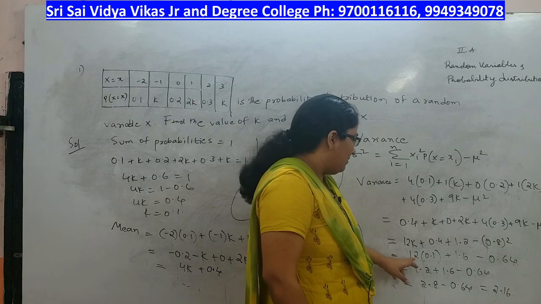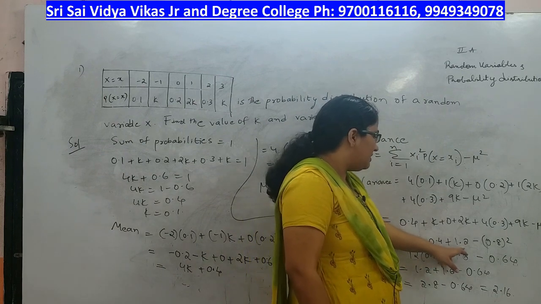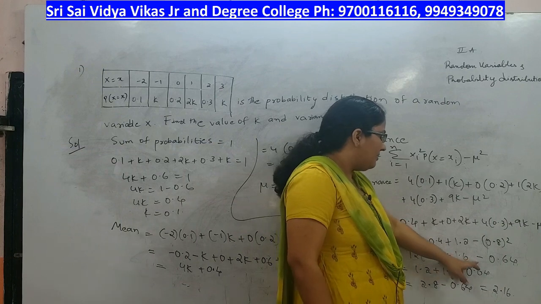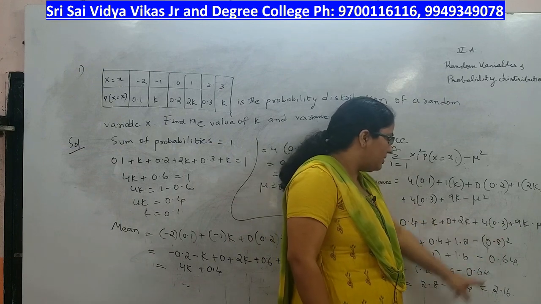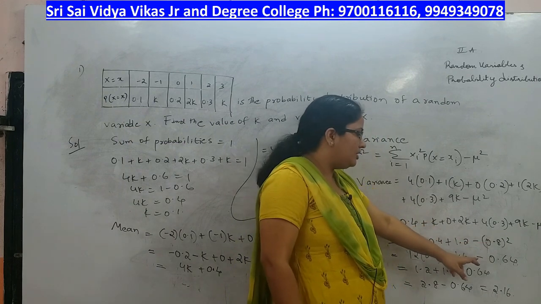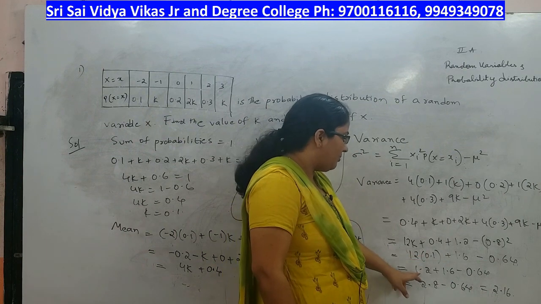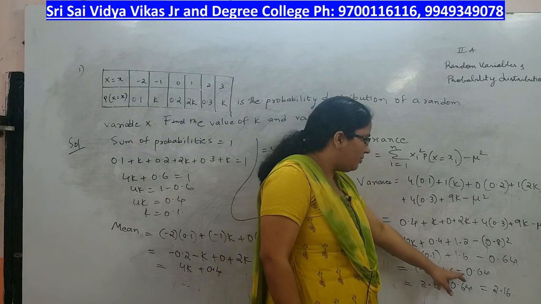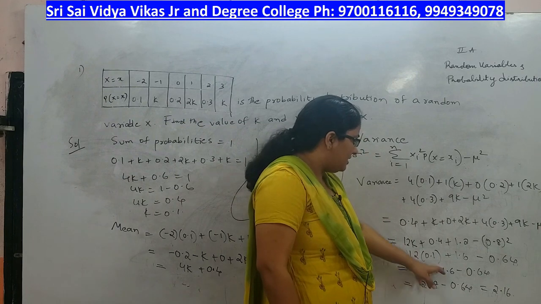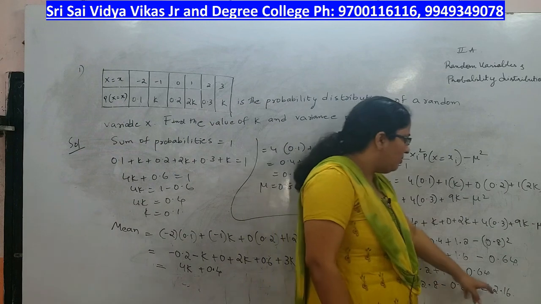Here you have 12 into 0.1 is 1.2 plus 0.4 is 1.6, minus this is nothing but 0.64. If you multiply 0.8 into 0.8, you will get 0.64. So here 12 into 0.1 is 1.2 plus 1.6 minus 0.64. Add these two, 2.8 minus 0.64, that will give you 2.16.